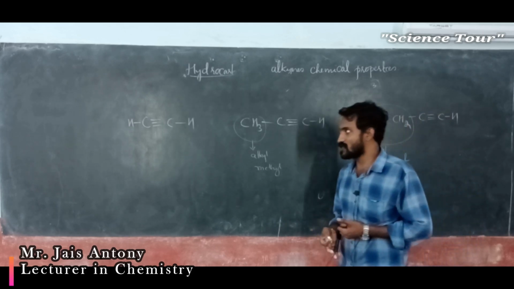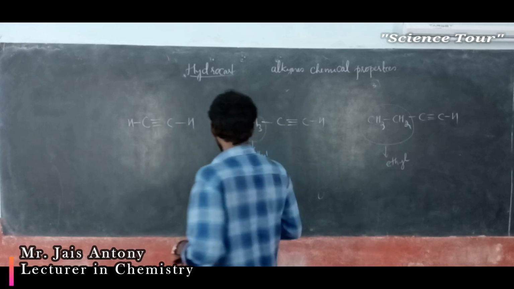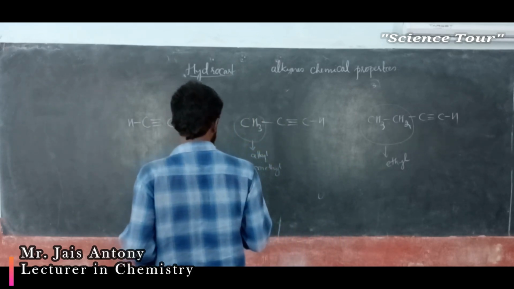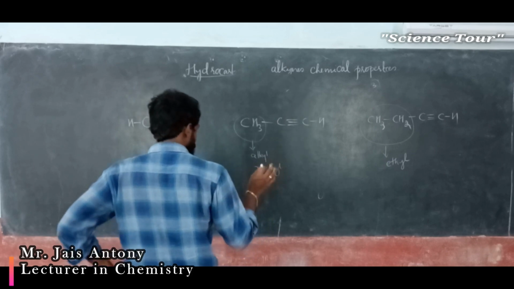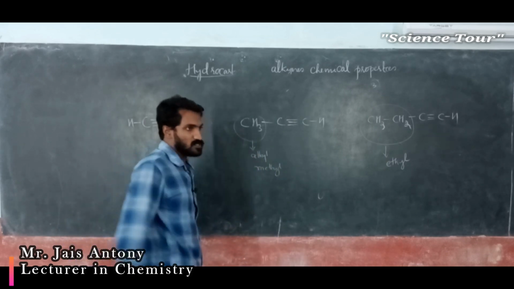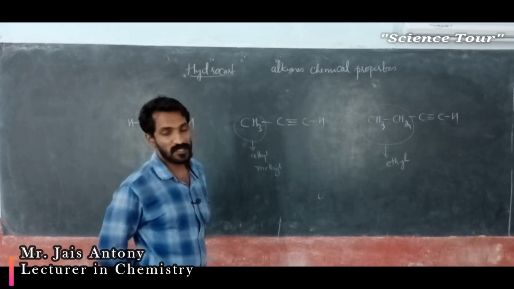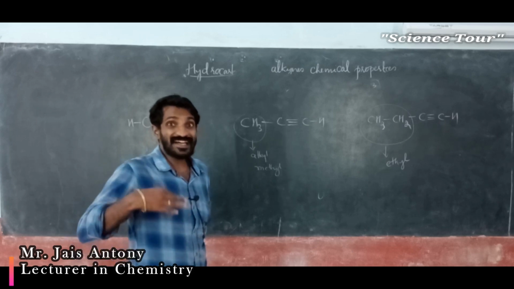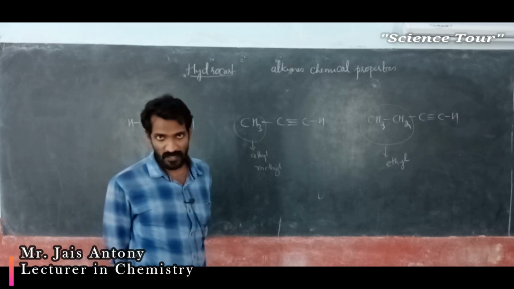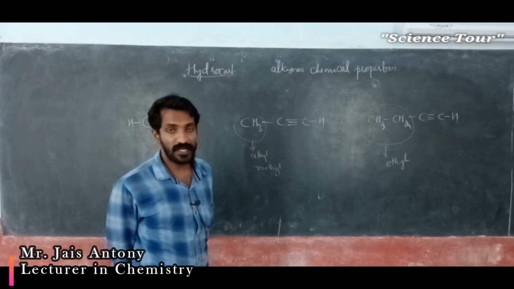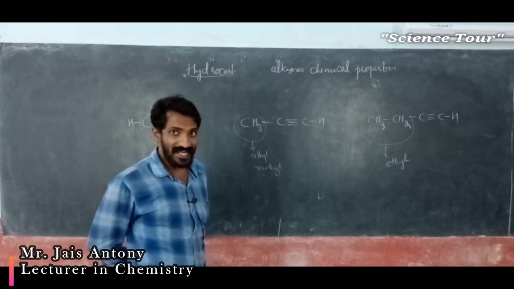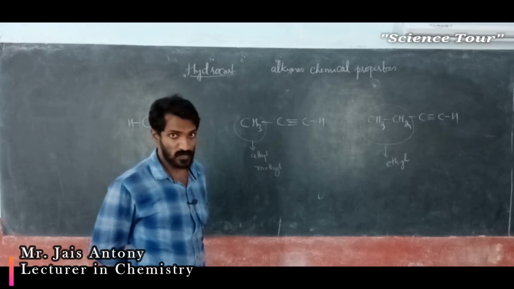A very important thing is that alkyl groups like methyl and ethyl are electron releasing groups. It releases its electron to the carbon.